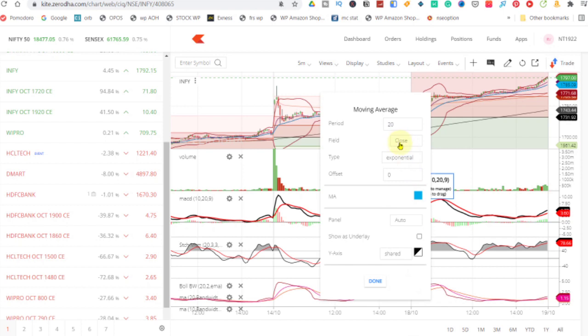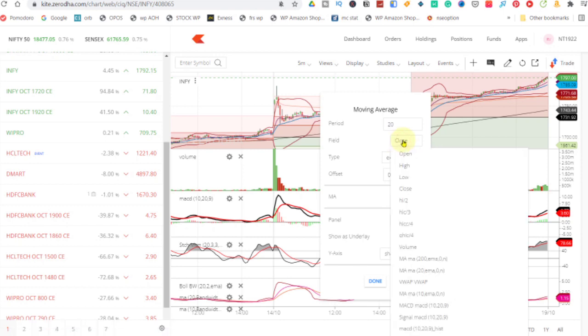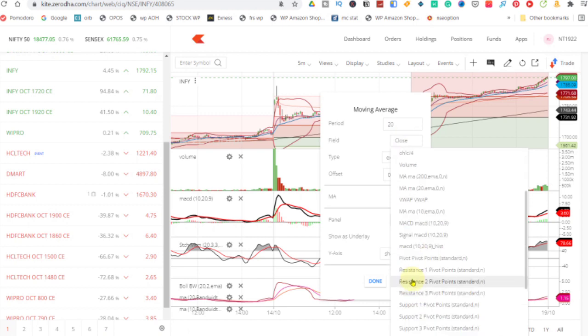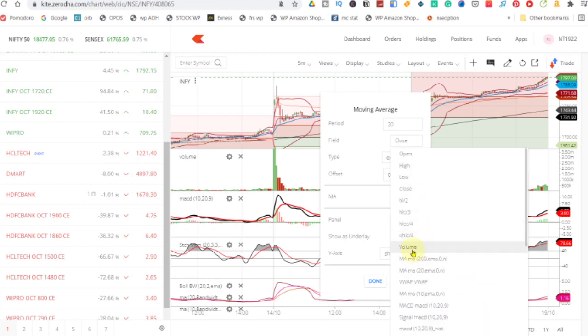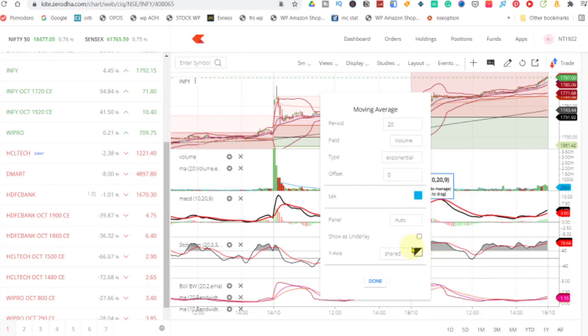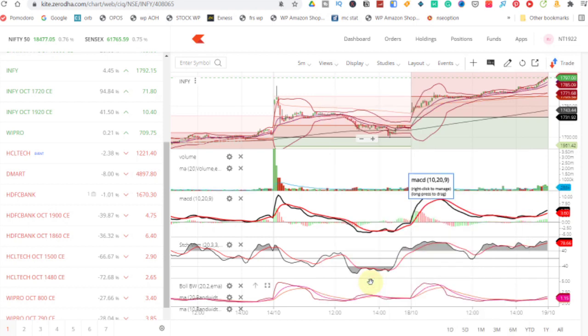Now in the field section you will have to choose whatever indicator you are going to apply to. So I am choosing volume. I want moving average to be applied in the volume panel. You can apply to whatever indicator you are using. So click volume, and it is applied now.